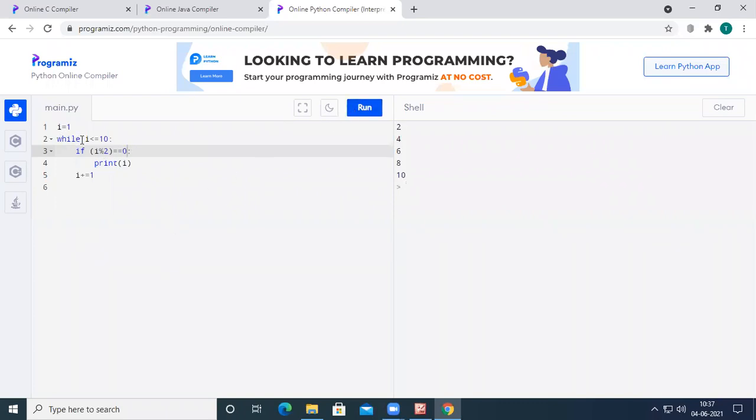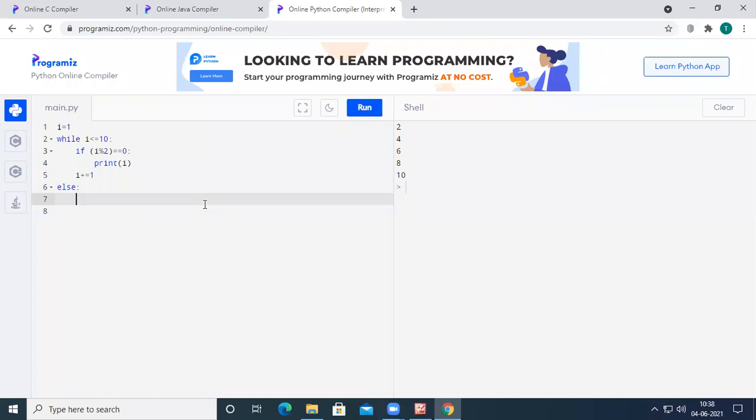So this is how the while loop will be in Python. It is going to execute the statements which are kept in the block of the while loop a number of times, depending upon the condition given. Okay, so here there is one more thing with the while loop. For example, I had written a program to print all the even numbers, and we can use an else statement along with the while loop.